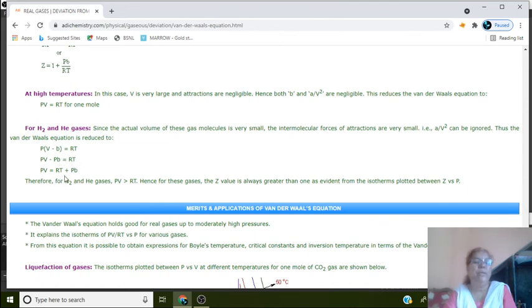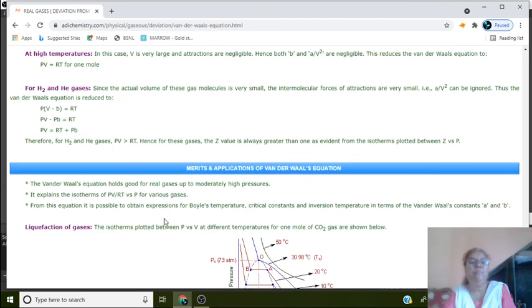Therefore, Pv is equal to RT plus Pb. Therefore, for hydrogen and helium gases, Pv is greater than RT. Hence for these gases the Z value is always greater than 1, as evident from the isotherms plotted between Z versus P.